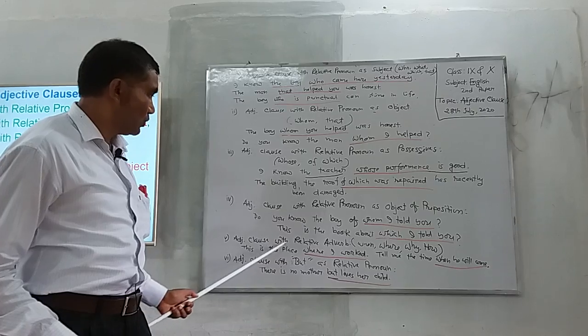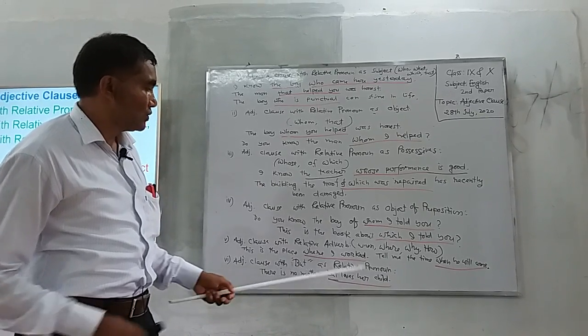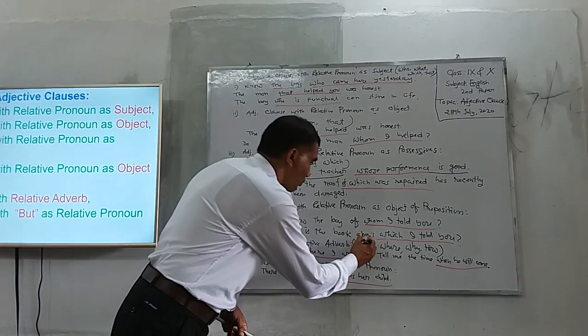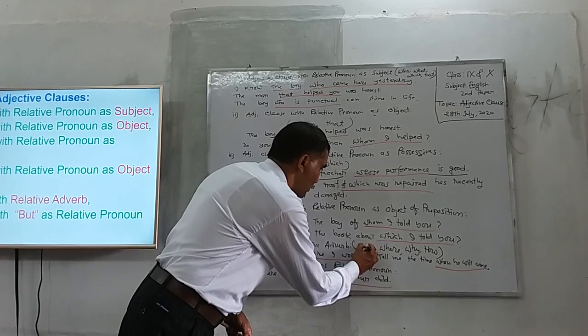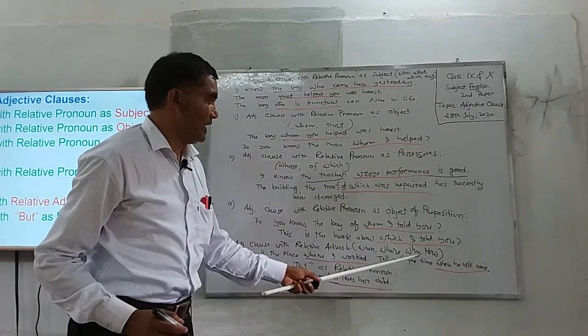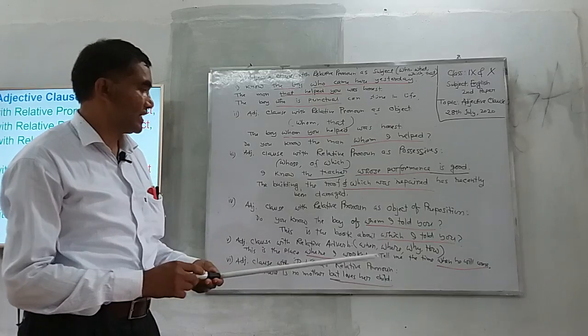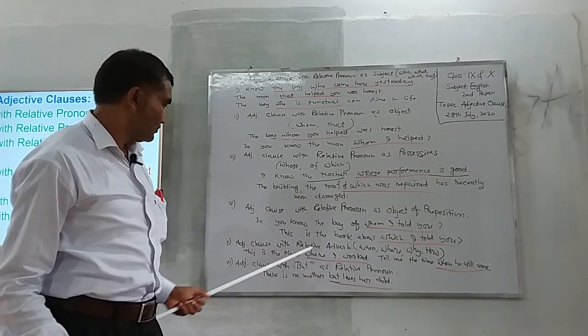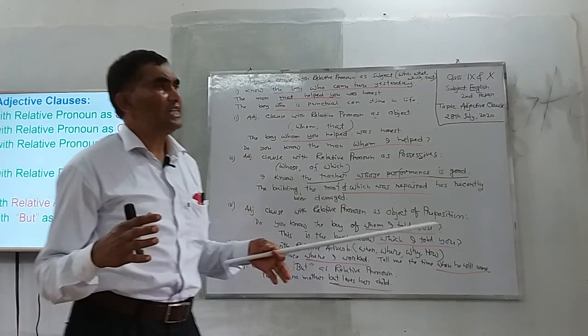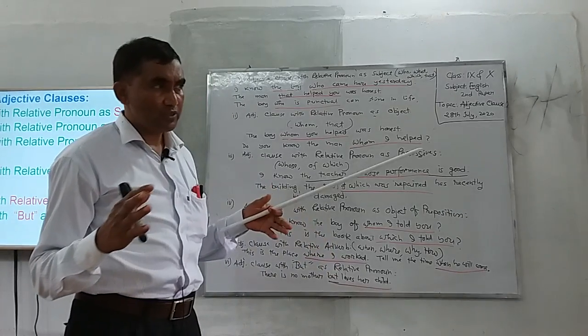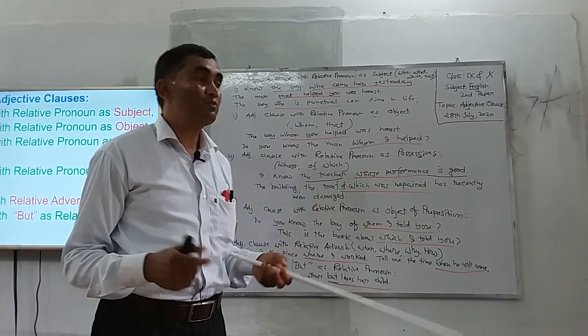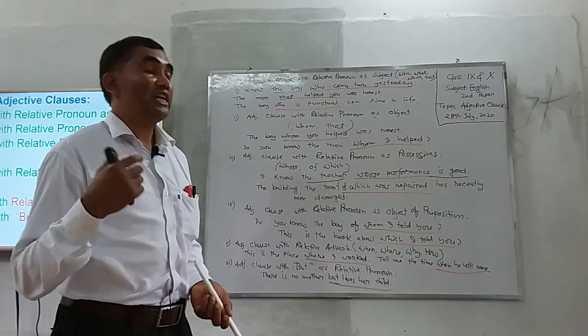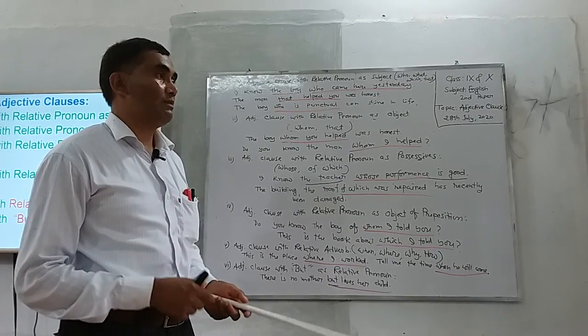Then adjective clause with relative adverb. So, relative adverbs are when, where, why, how. So, you know relative pronoun and you generally know the difference between a relative adverb and a conjunctive adverb.